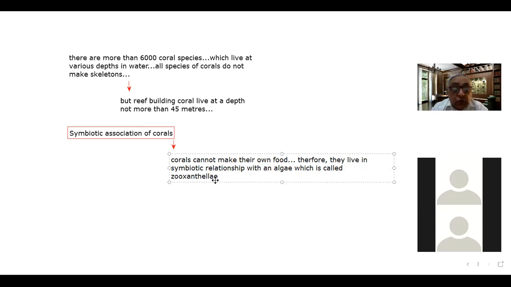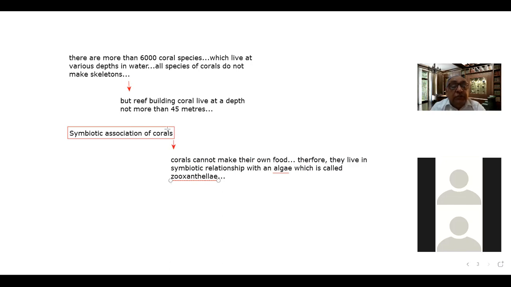So please bear this in mind. This is an important point: the corals have a symbiotic relationship with an algae, and the name of the algae is zooxanthellae. So now what is the symbiotic relationship between the two?